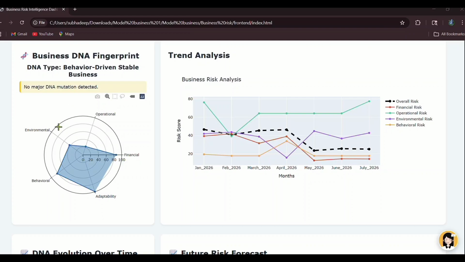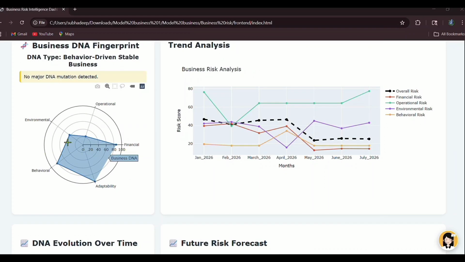That means the business is currently stable and its growth is mainly influenced by customer behavior, management decisions, and business activities rather than certain risks. The message no major DNA mutation detected means the system did not find any critical abnormal change or dangerous business pattern at that moment. So according to the prediction model, the business is operating in a balanced and safe condition.